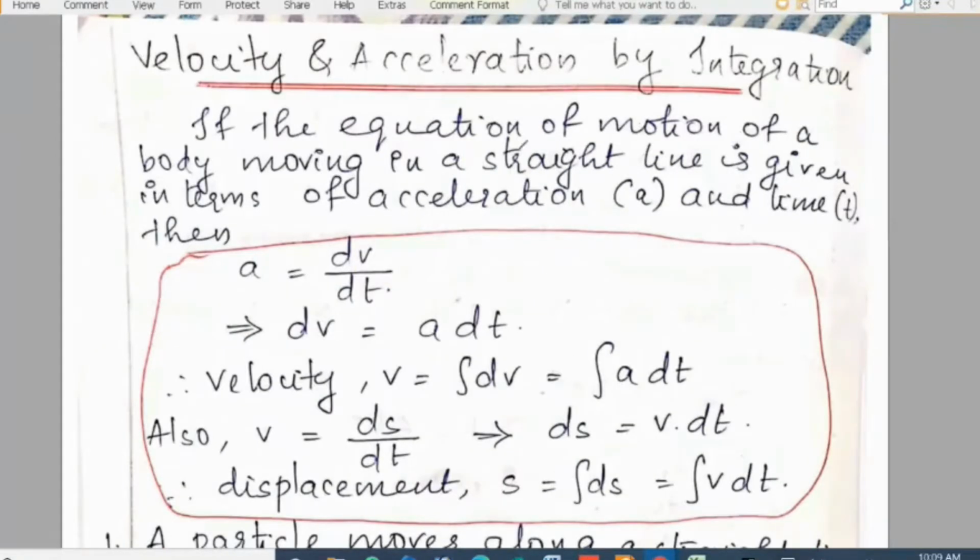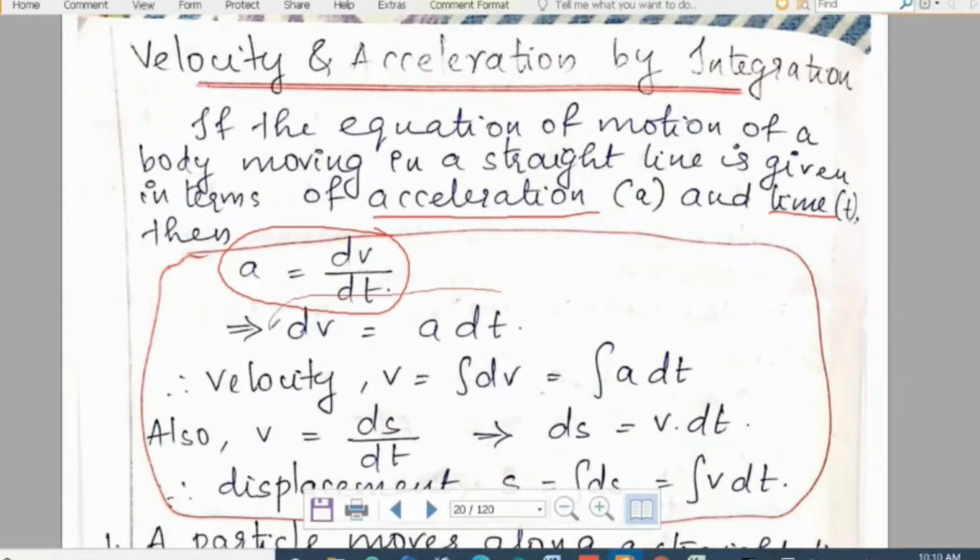If the equation of motion of a body moving in a straight line is given in terms of acceleration a and time, then we can use the equation a is equal to dv by dt. Then you can convert this by cross multiplication of dv and dt into a is equal to dv by dt, or dv is equal to a into dt.